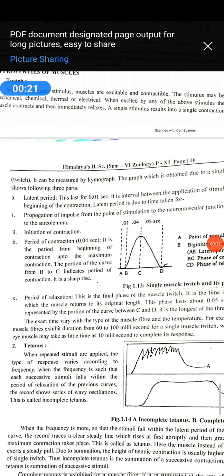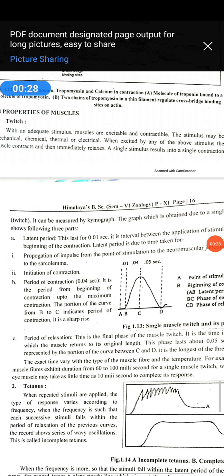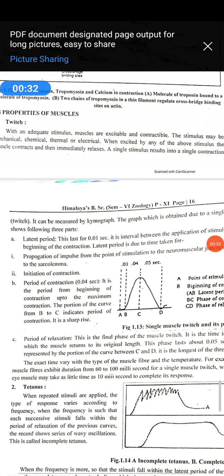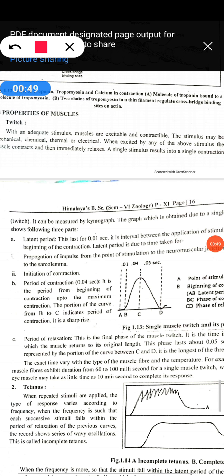Single muscle twitch. What is meant by the single muscle twitch? A muscle twitch is a muscle contraction initiated by a single brief stimulation. Muscle contraction initiated by the stimulation is called a single muscle twitch. It occurs in three stages. The first one is the latent period of no contraction.